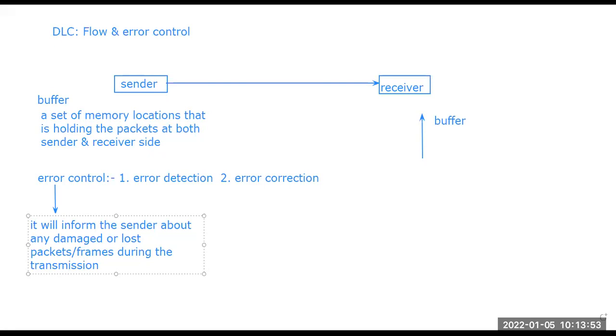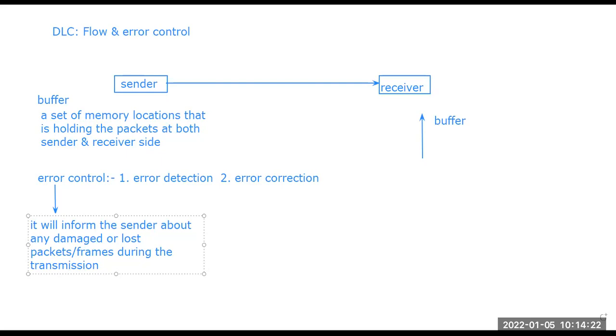The two processes of error detection are either a damaged frame or a lost frame. In both cases, the acknowledgement will be sent from the receiver side to the sender about the damaged or lost frame. The error control and the flow control are a combination process, and both need to be balanced, because when the data flows, at the same time, an error can happen, because the error cannot happen at any other time.